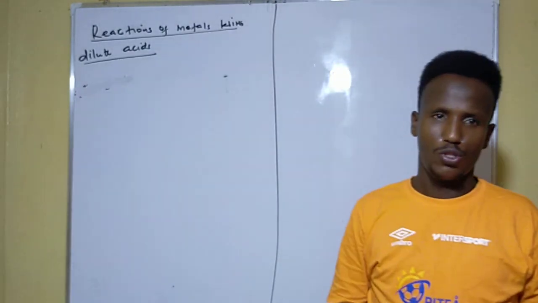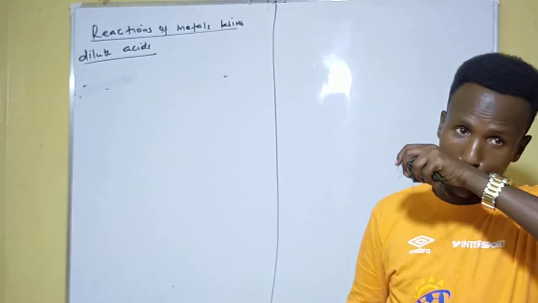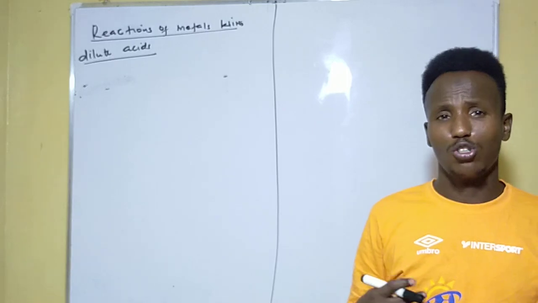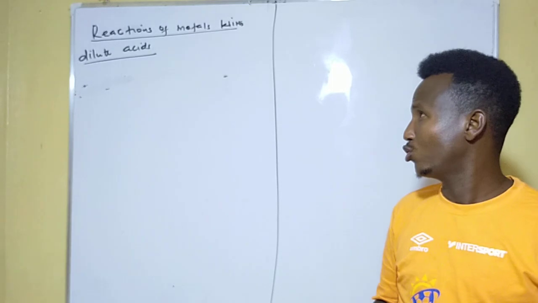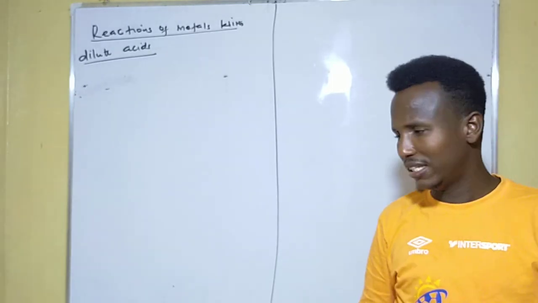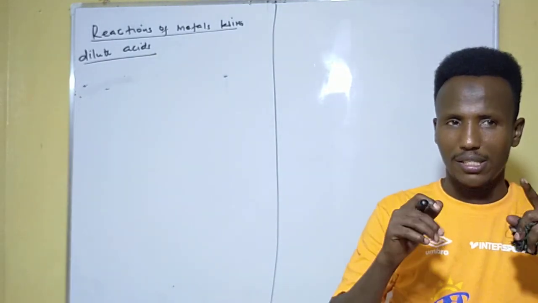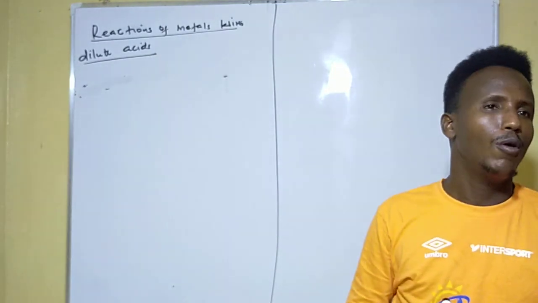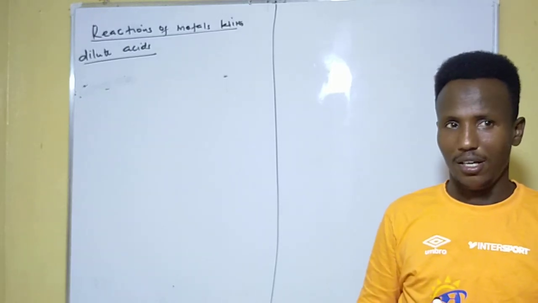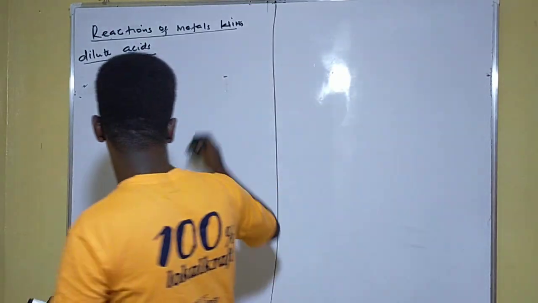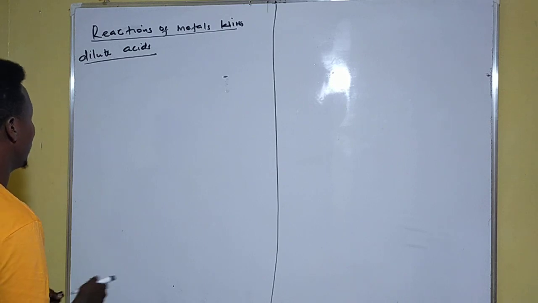Remember, we are not going to use dilute nitric acid to react with the metals. Why? Because nitric acid is a strong oxidizing agent and therefore oxidizes the hydrogen gas produced to water. So we are not going to use that. But bear in mind that when dilute acids react with metals, the end product is always salt and hydrogen gas. So this is one way of preparing salt, as well as another way of preparing hydrogen gas in the laboratory. So now let's go and write this down before we go into the deeper concept of this subtopic.